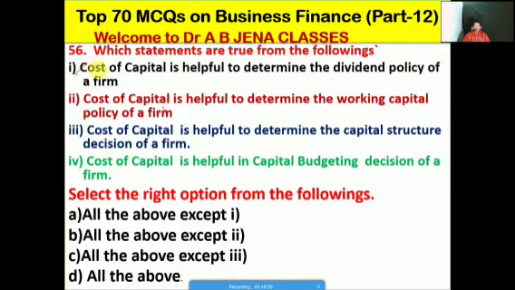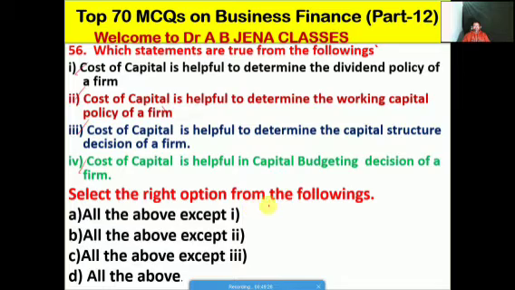The cost of capital. Friends, I have already told you it's the minimum rate of return which is expected by the investors, and it is helpful to determine the dividend policy of a firm. Second, cost of capital is helpful to determine the working capital policy of a firm. Third, cost of capital is helpful to determine the capital structure decision of a firm. Fourth, cost of capital is helpful in capital budgeting decision of a firm.